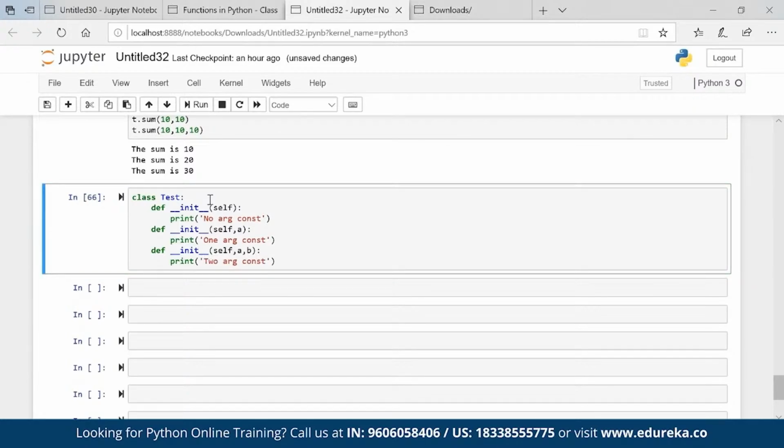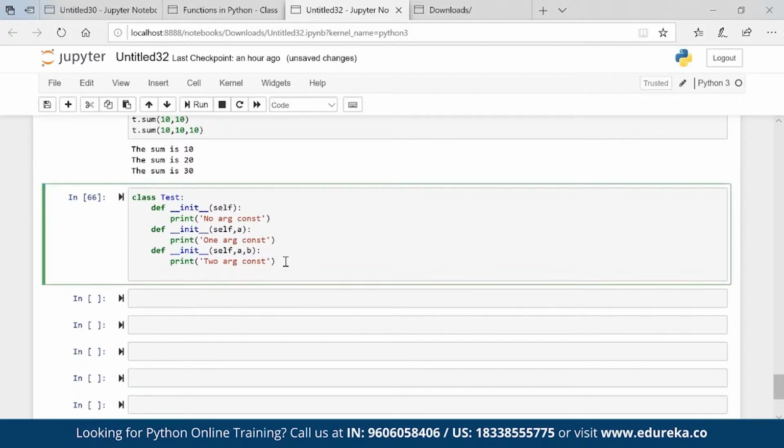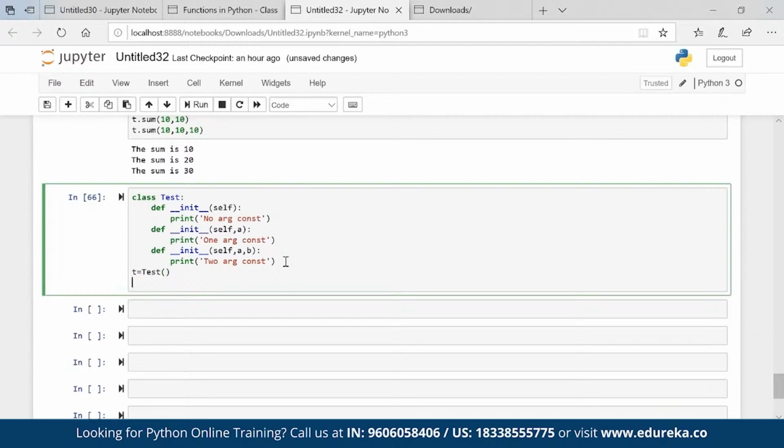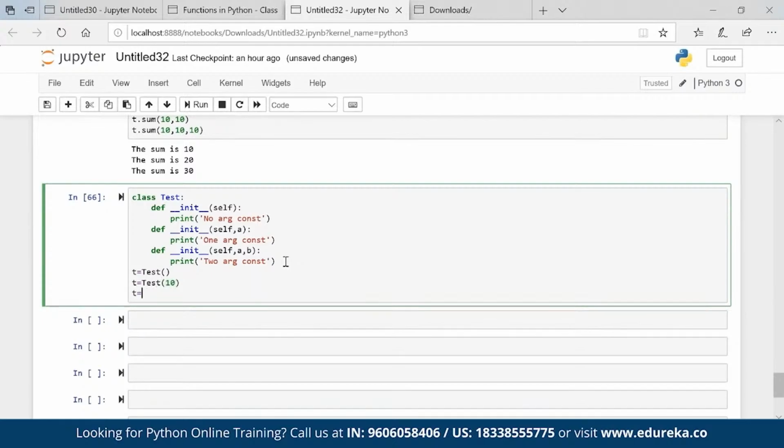Now the question is, if I call t is equal to Test(), will this work? Or t is equal to Test(10), will this work? Or t is equal to Test(10, 20), will this work? The last one will work, right?